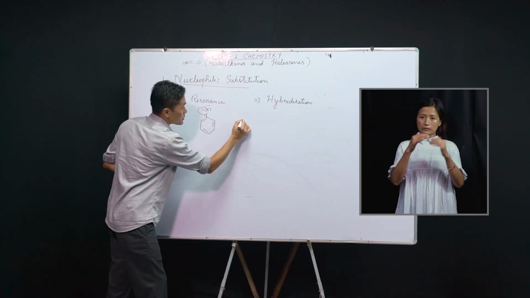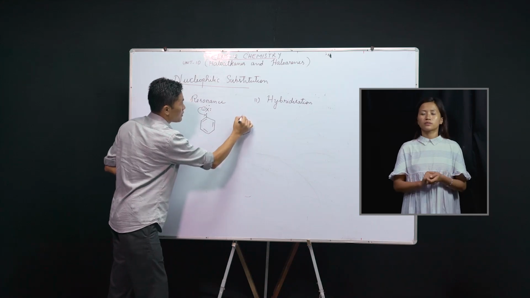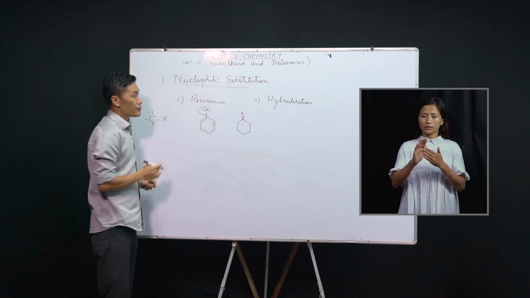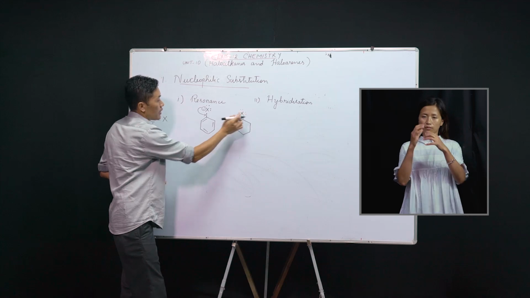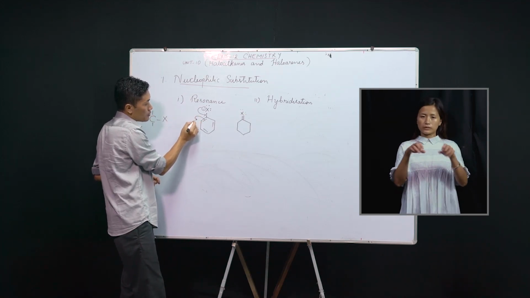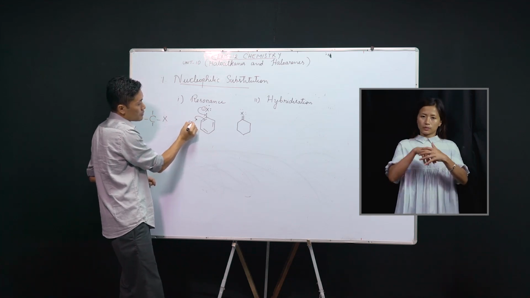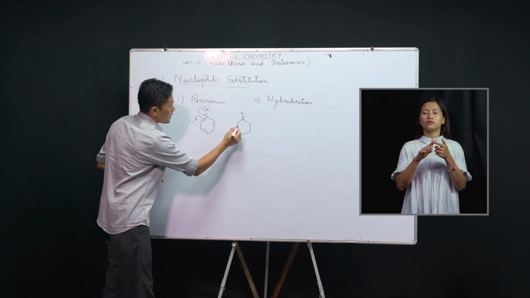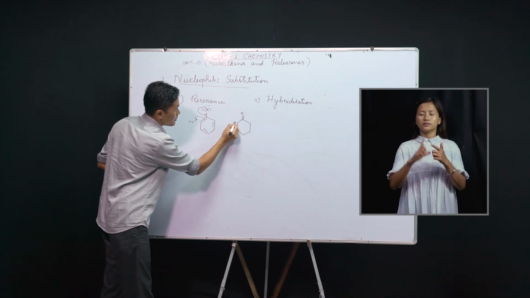So when that happens, the halogen will now have only 4 electrons in its valence shell, but a double bond is formed here, and this bond gets broken. The pi electrons will come out here, and this will carry a negative charge.